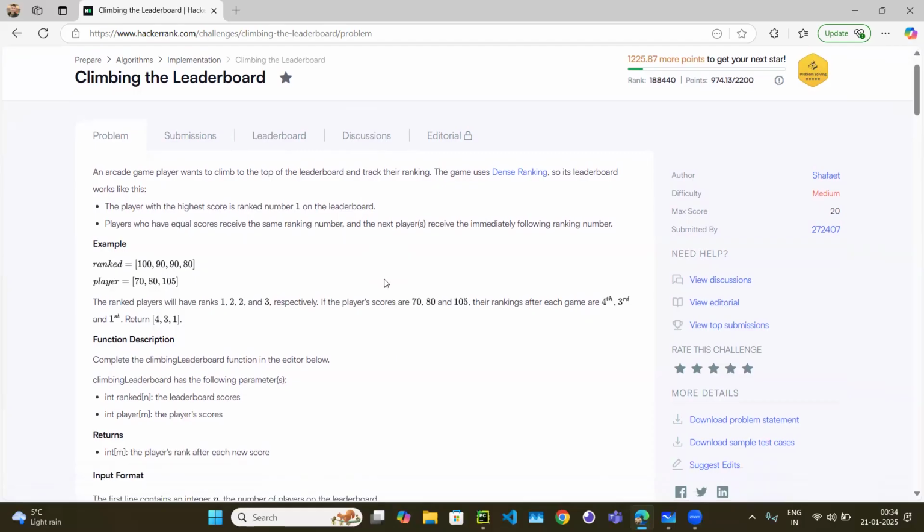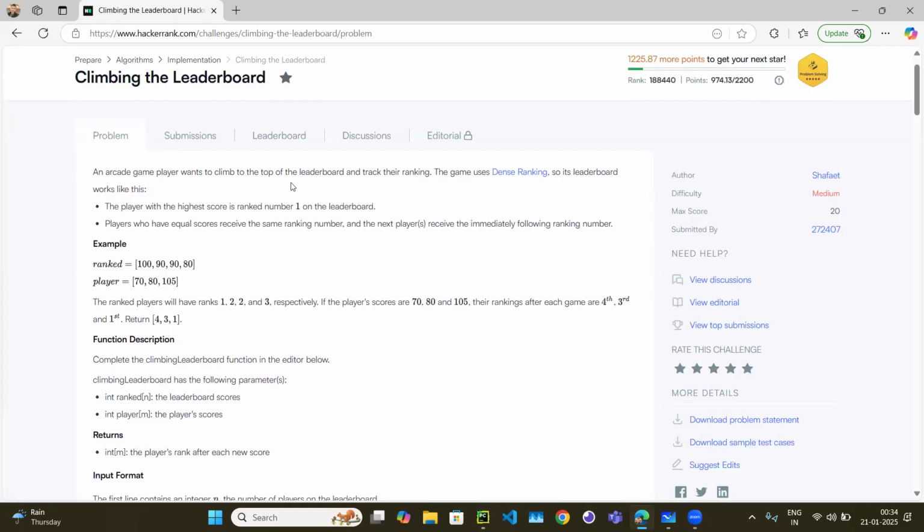Now the leaderboard is already there, and there is a player who wants to climb it. Let's suppose he is not on the leaderboard, and he starts playing the game. He plays the first game, and then wants to see where he stands on the leaderboard. Then he plays the second game and checks again where he stands. He plays a third game, and again checks where he stands.